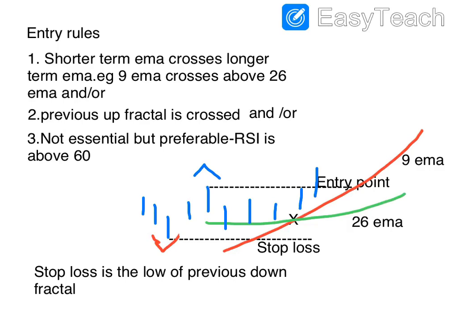Now you can see that here you are having a down fractal. Down fractal means both the sides two bars are having higher lows. The third middle bar is having a lower low. So this down fractal is there. See, if you are entering over here and by chance the script falls down, then if it is falling below this low of the down fractal, then that will be your stop loss.